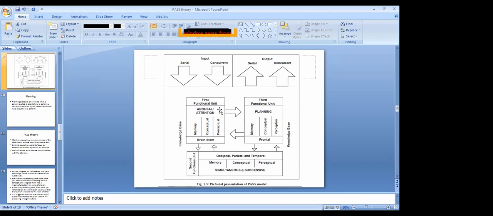Arousal means you will wake up. So there will be 2-3 questions: Are you sleeping? Can you tell me one thing? Do you know the table of 4? Like that, 3 questions came suddenly. Out of that, you will give attention to the most important one, the table of 4. This is attention. Sleeping brain will hear all 3 questions, but attention will be given only to the table of 4.